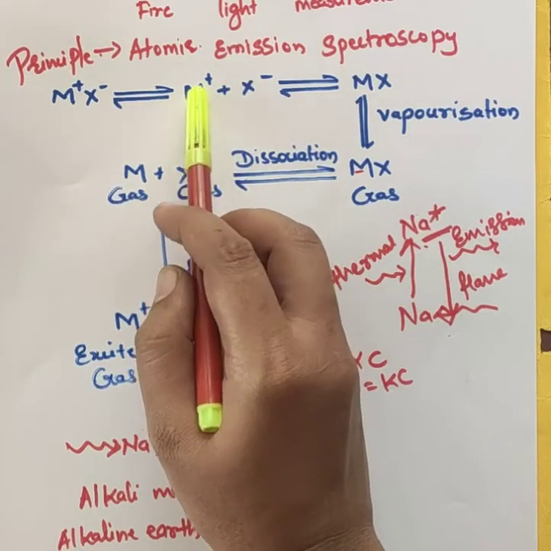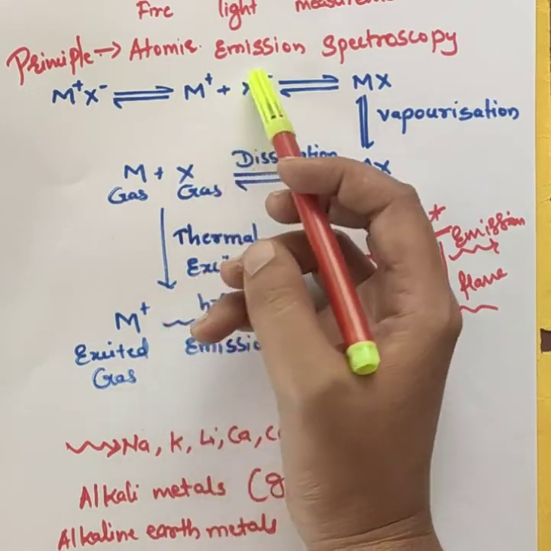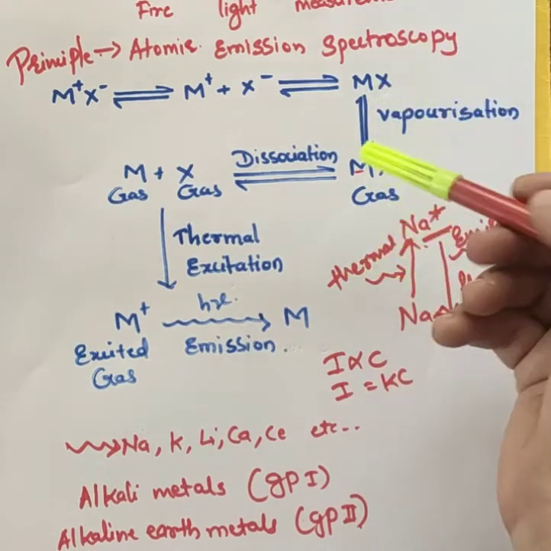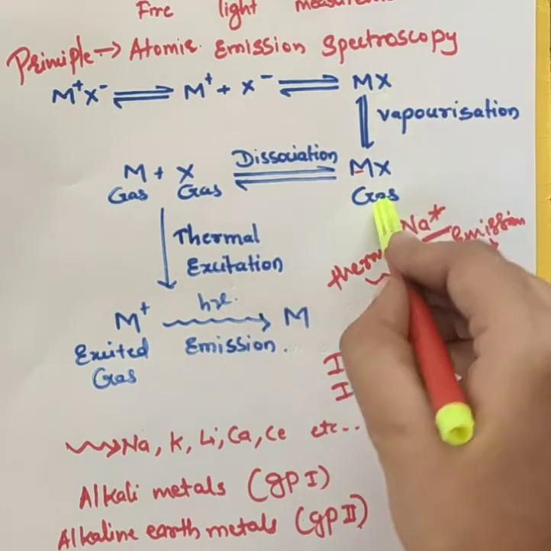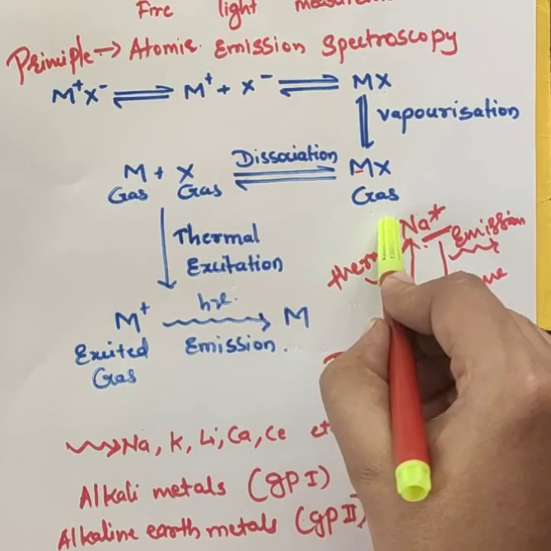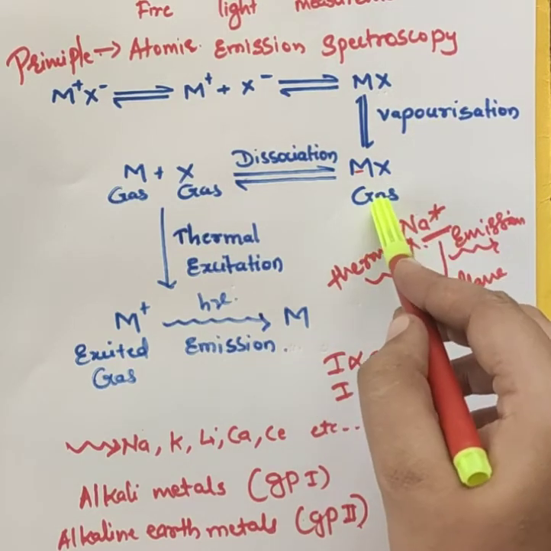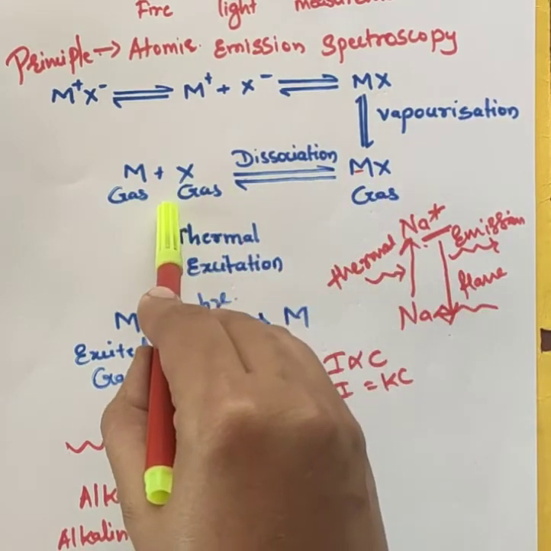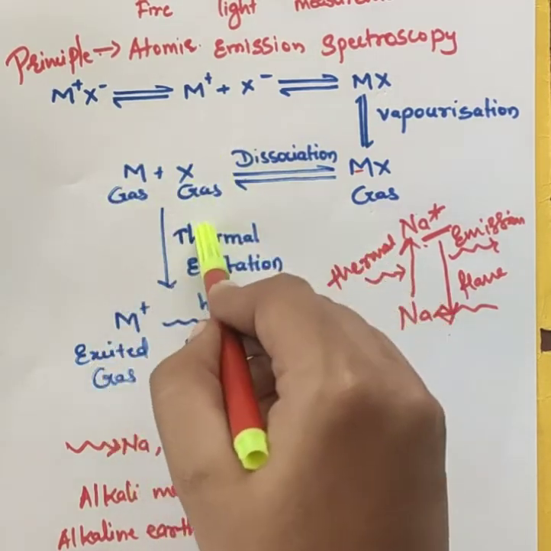Here M plus and X minus will be the atoms. When these atoms absorb thermal energy, they are converted into gaseous states. MX will be in the gaseous state. After vaporization we get MX gas, and this MX gas is then dissociated into its individual atoms, that is M gas and X gas.